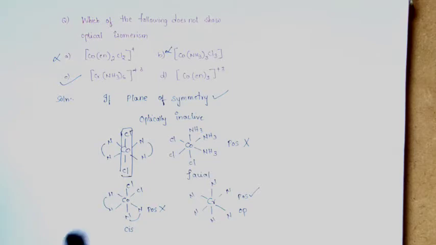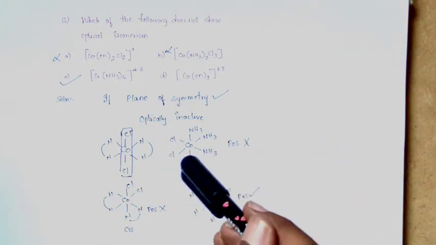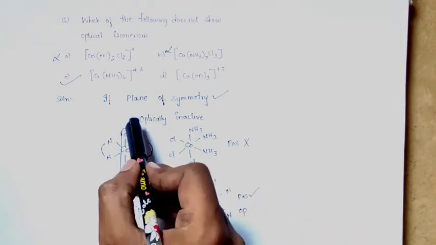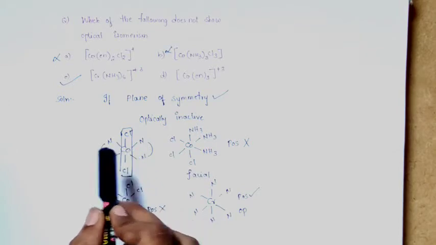So let's see the problem. Which of the following do not show optical isomerism? Any species which have a plane of symmetry do not show optical isomerism. What is a plane of symmetry? If a plane is passing through any complex or any object, it divides that particular object into two equal halves.